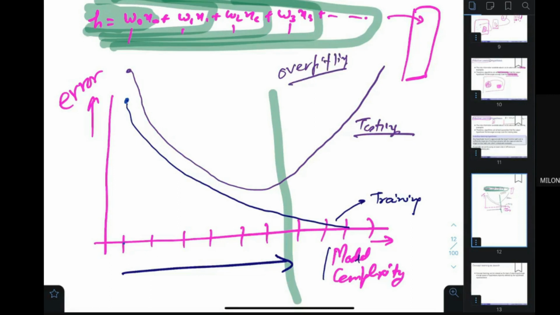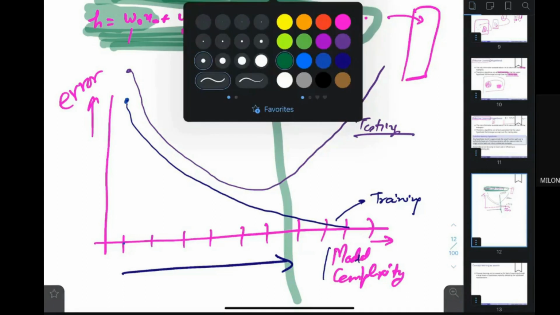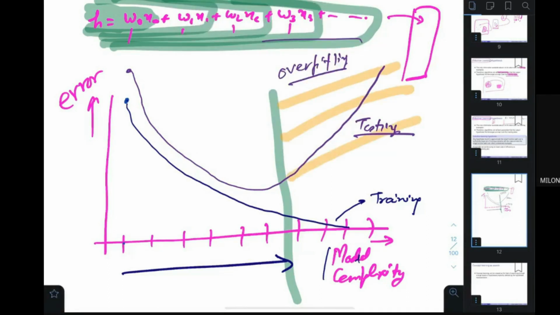Okay. So if you go beyond this particular point, you would be overfitting. And why? Because your system is going to learn the data, memorize the data. Your system has enough parameters to memorize everything, so it is not open to learn new things. That's why your model becomes overfit. So this part is clear. If you increase the model complexity beyond this particular line, then you are going to get overfitting.